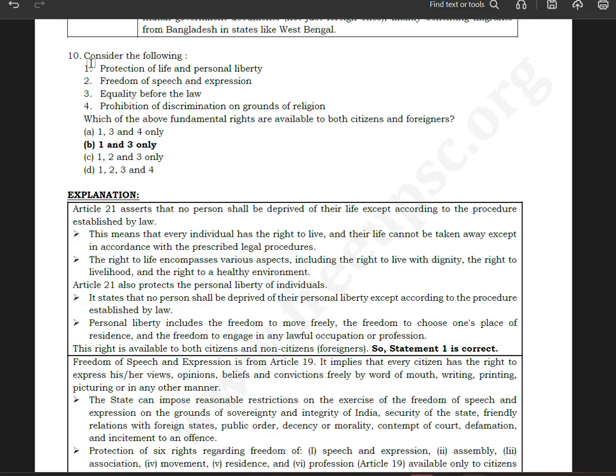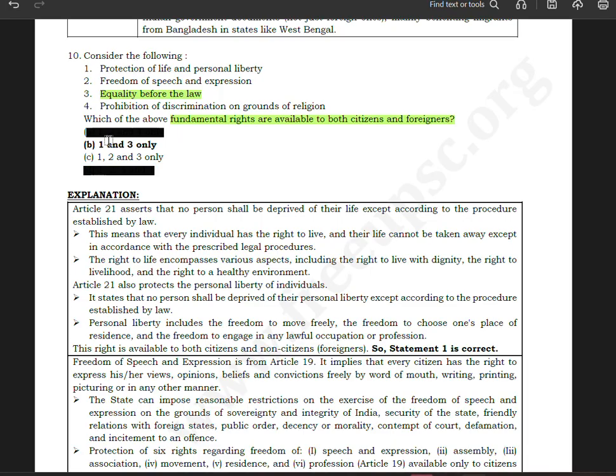So this is the last question. Consider the following: protection of life and personal liberty. Which of the following fundamental rights are available to both citizens and foreigners? Equality before law, yes, this is for both. Prohibition of discrimination on grounds of religion, no, this is not. Article 15 is also only available to the citizens of India. So 4 is incorrect, and whatever options contain 4, we will remove them.